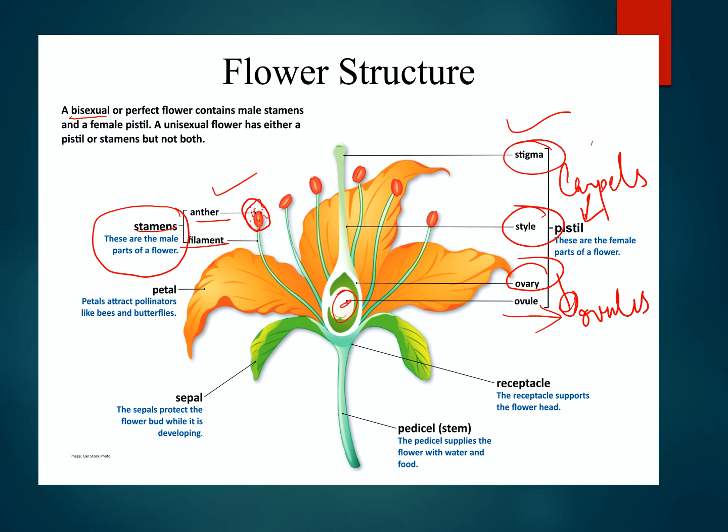What will happen? These petals, these are the colorful petals. These are attracting bees and butterflies for coming and sitting on them to draw the nectar from it. So they will come and sit on this anther, and the pollen grains which are dust like things, they will stick to the body of the bee or the butterfly, and when they come and sit again here, that will fall on that stigma. So through this the pollen will grow into a pollen tube. They will enter this ovary, and here this ultimate fertilization will occur.